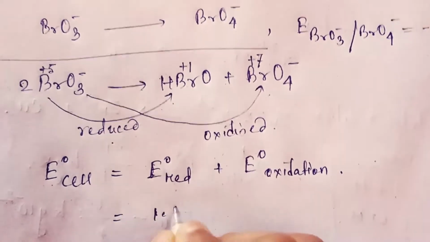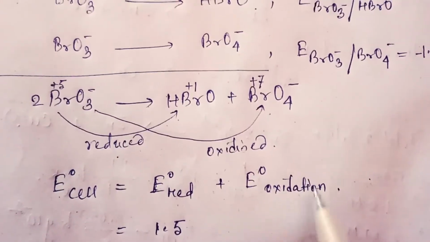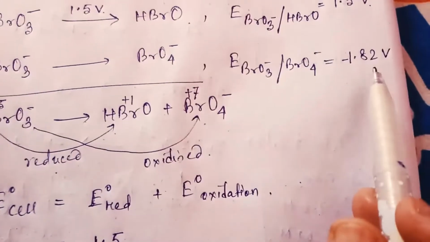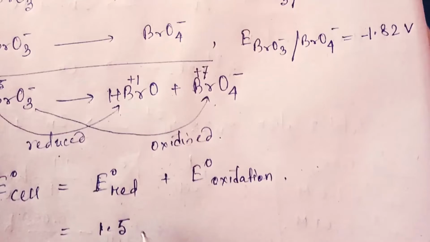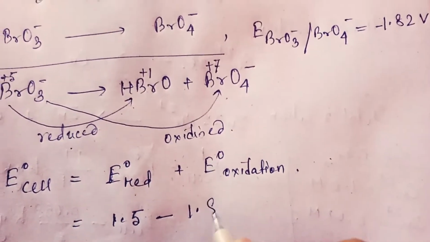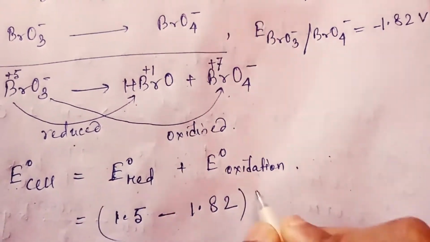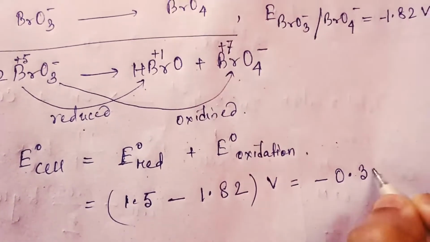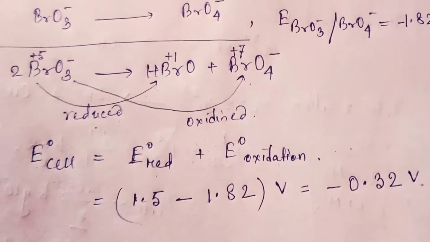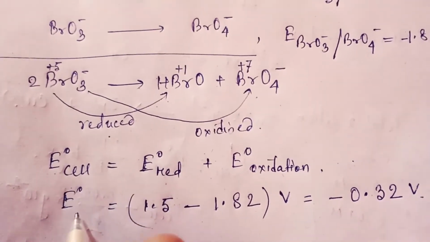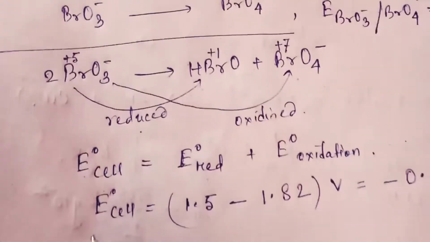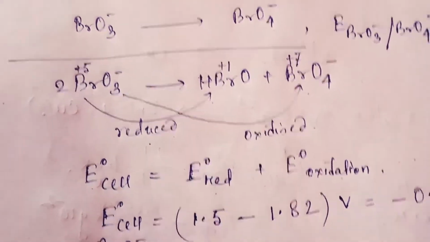So put here 1.5 plus the oxidation value. Oxidation is from BrO3 to BrO4, where the value is minus 1.82. So the result is minus 0.32 volt. Okay, this is the E0 cell for BrO3 minus.